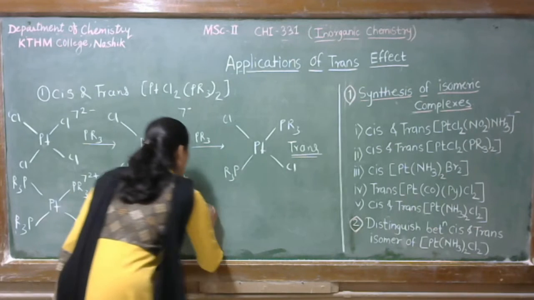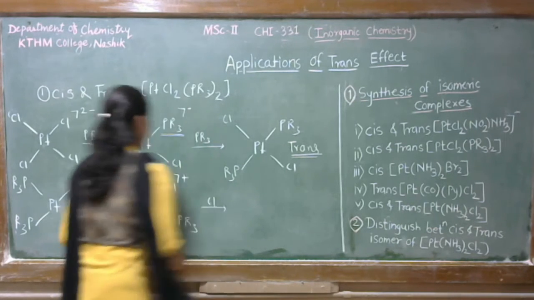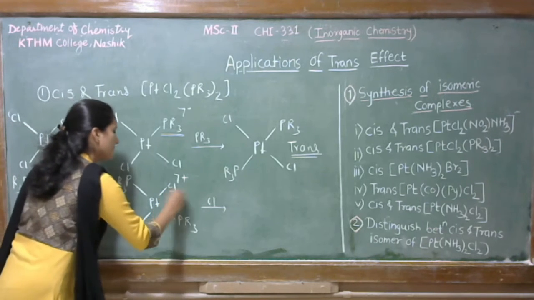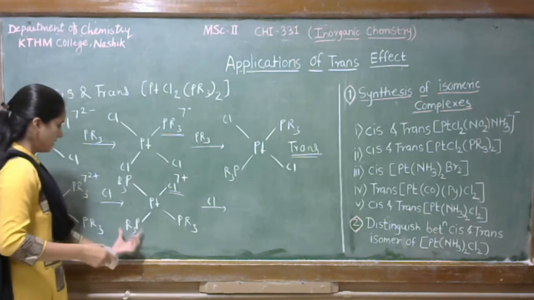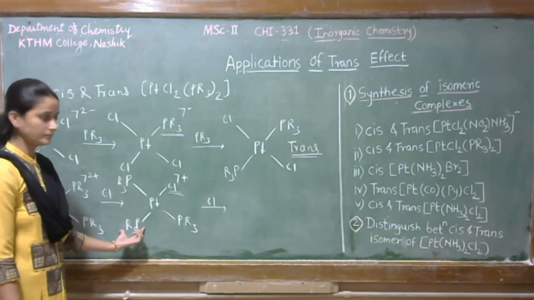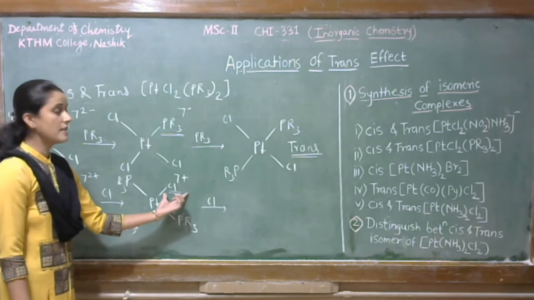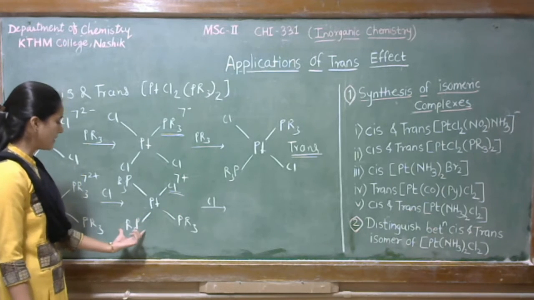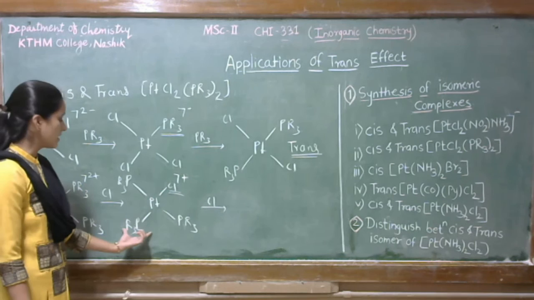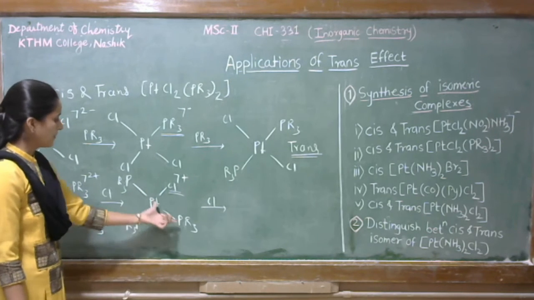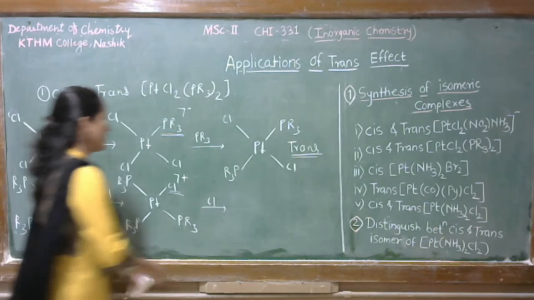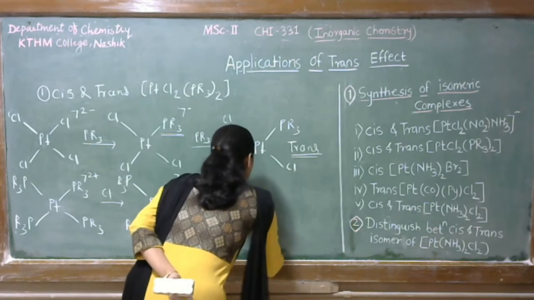Again, when we treat another mole of Cl with this complex, now see here is chlorine. See its exact trans position where is PR3. But chlorine has less trans-directing effect as compared to this PR3. So obviously it is unable to replace its opposite ligand. So one of the PR3 gets replaced by this incoming Cl, and we get here the cis isomer.